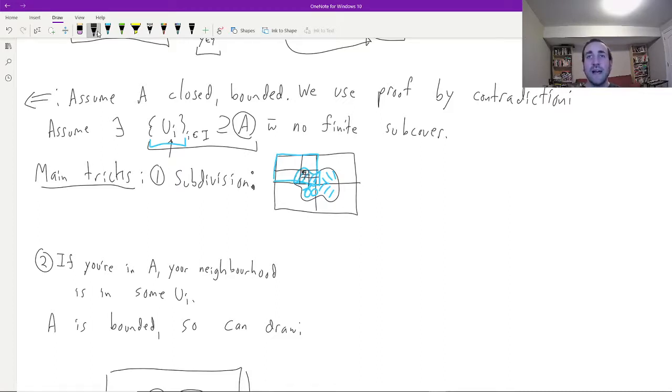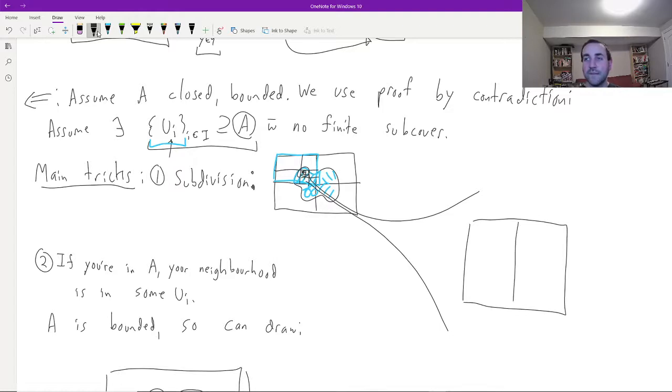All right, how are we going to take advantage of that? Well, we're going to zoom in this picture in sort of this little bad region. It's going to look pretty similar to the whole thing because we're doing all of this subdivision. And when we zoom in this sort of way, we can look at some little point which is sitting in here. And if we can check that there's a point which is in those tiny boxes, then in fact that point has to be in some element U sub i of my original cover. Now, since these boxes are getting very, very small, what we're going to show happens eventually is that one of these U_i's is actually going to cover an entire box.